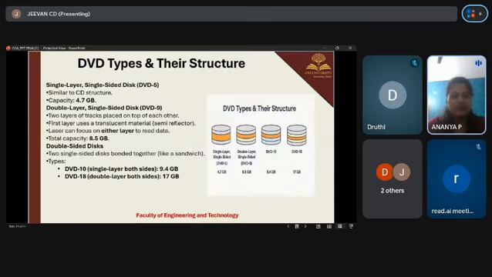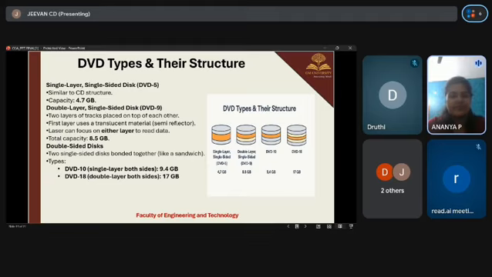So, coming to DVD types and their structure. DVDs are classified into different types based on the structure. First is the single layer single sided disc, also called DVD5. It is structured similar to a CD and it has a capacity of 4.7 GB.